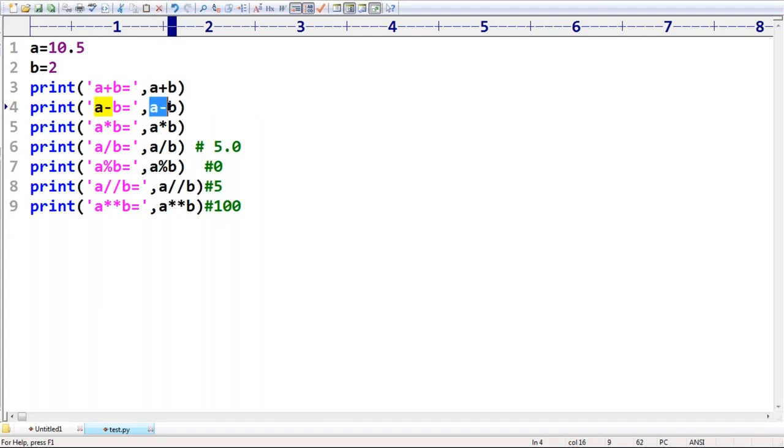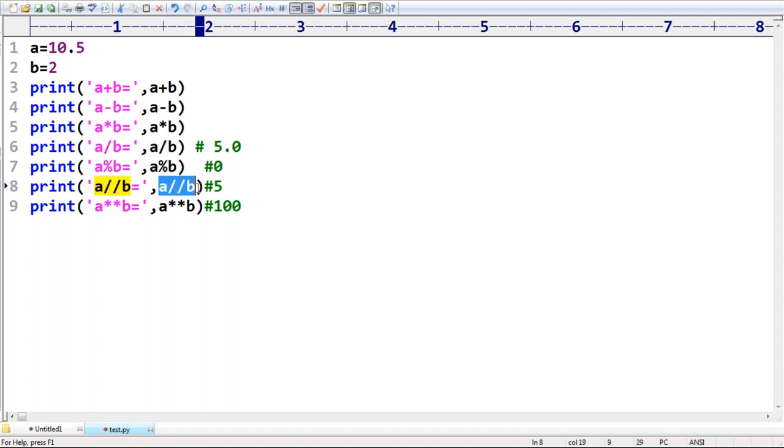12.5. Next one after that, 8.5. Next, 10.5 into 2 is nothing but 21.0. Something like A by B. A by B, 10.5 by 2 is nothing but 5.25. Next, A percentage B. What is the answer by default? We are going to get 0.5.